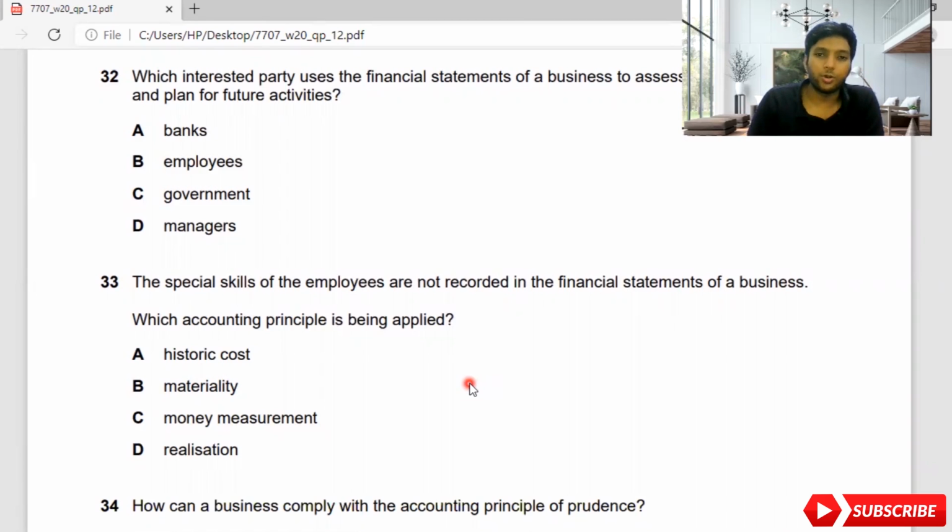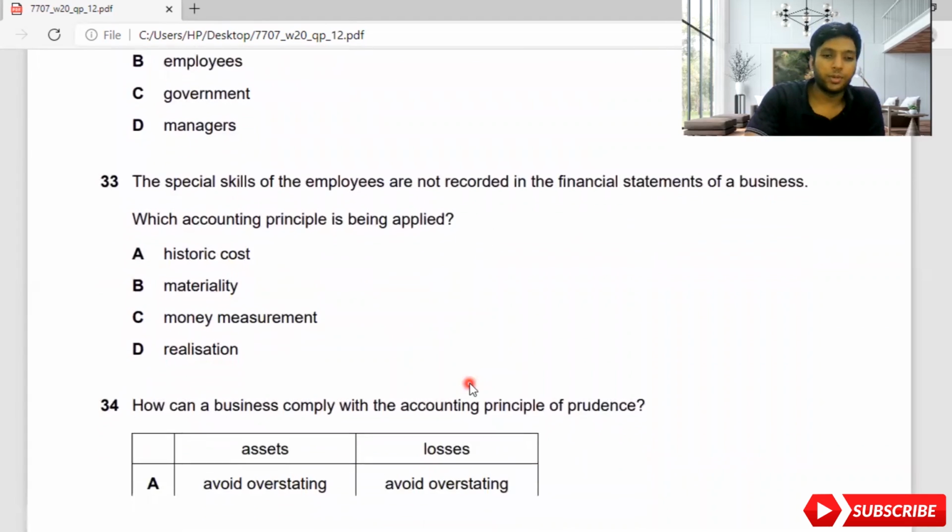Maybe you purchased the motor vehicle 5 years back, you are bringing the same motor vehicle every year with the same cost, we say that as historic cost. Materiality means you will not take small values as non-current assets, like staplers, small values, we will be considering it as an expense. Realization is where, when you make a sale, only if the customer pays for it, you can consider it as a sale. Without the customer paying for the goods, you can't consider it as a sale. So here the answer is number 3, C, money measurement.